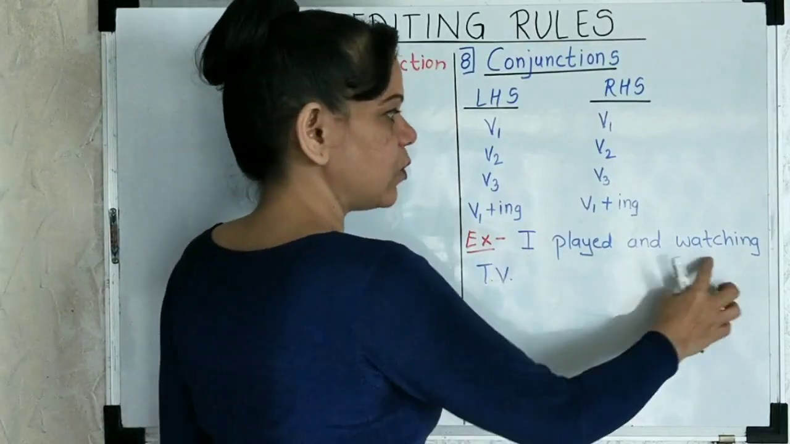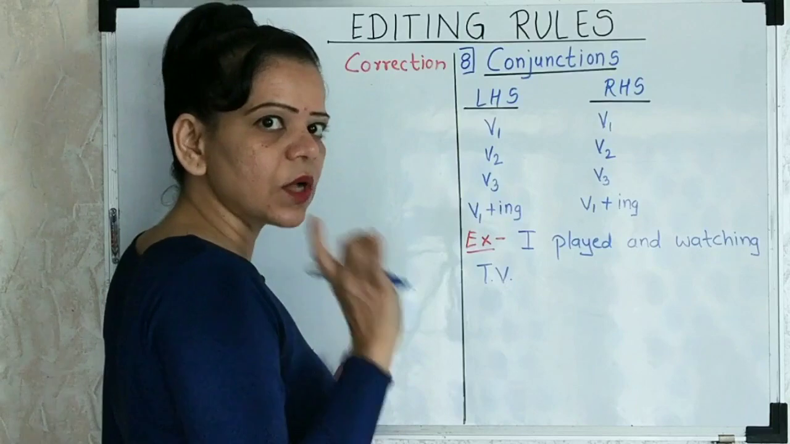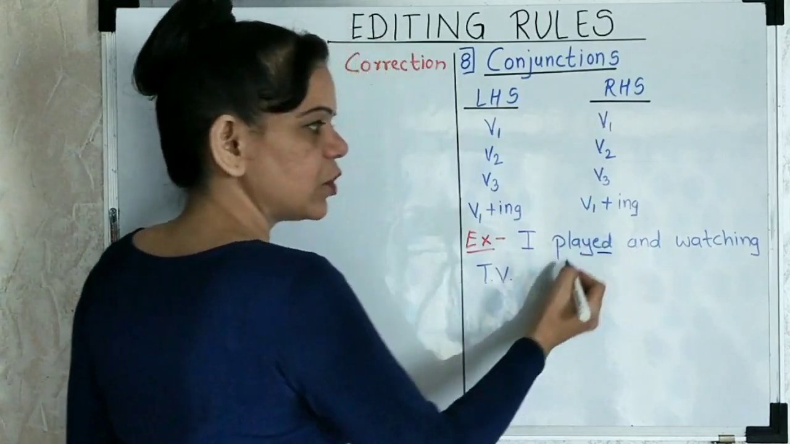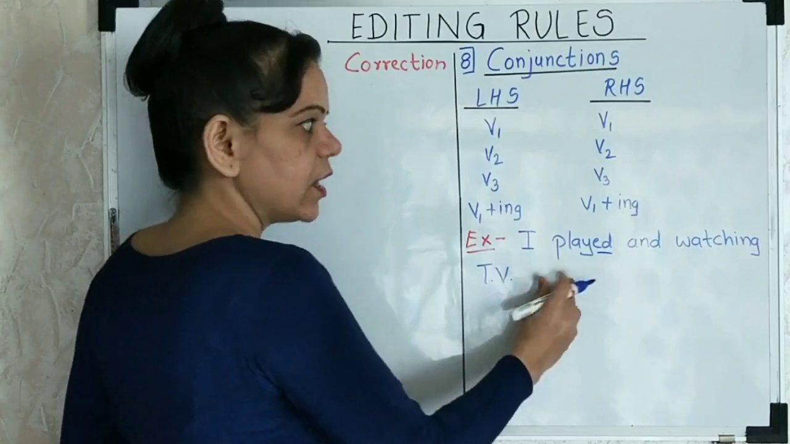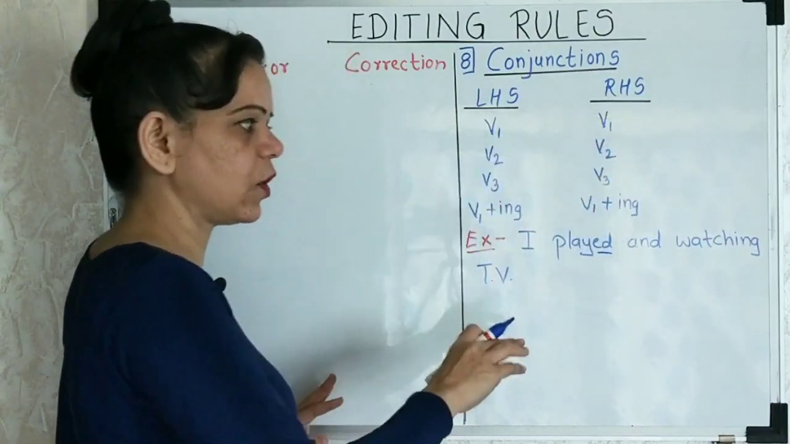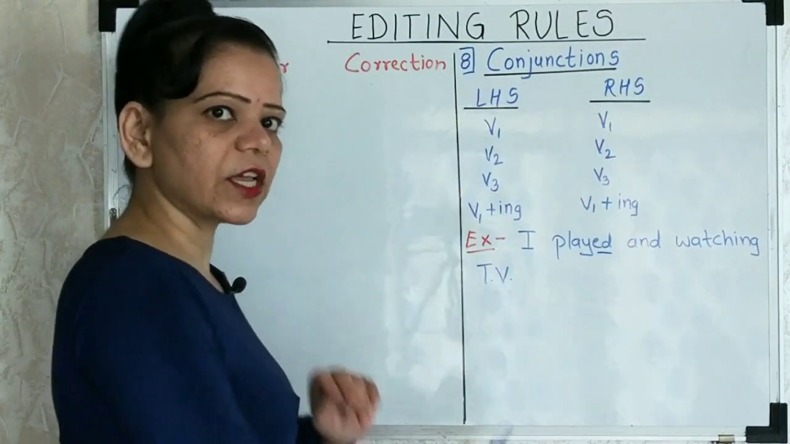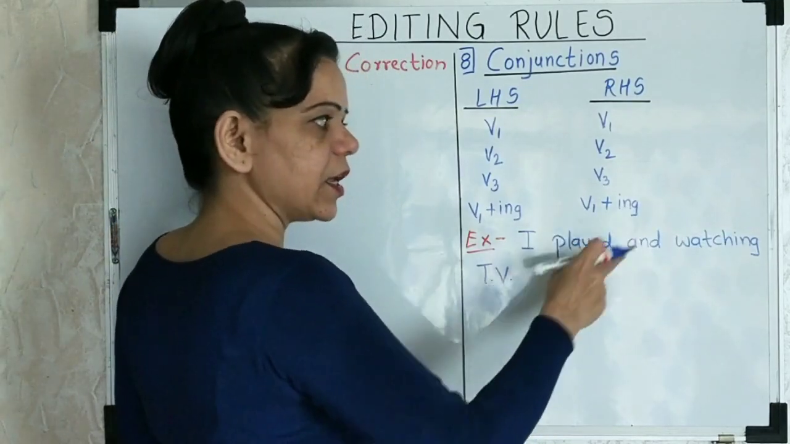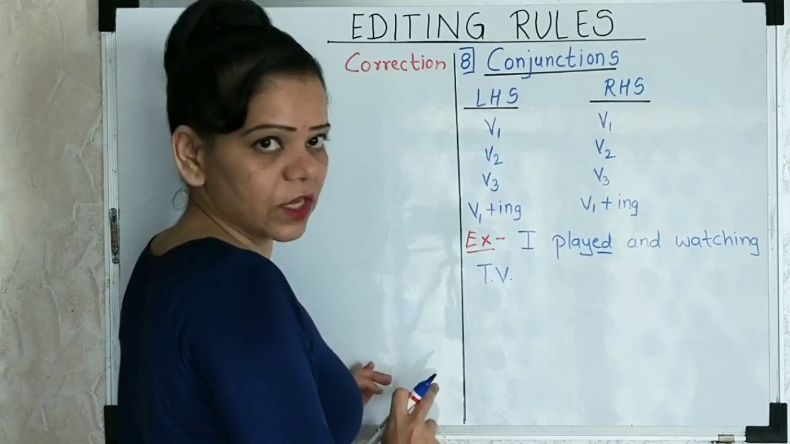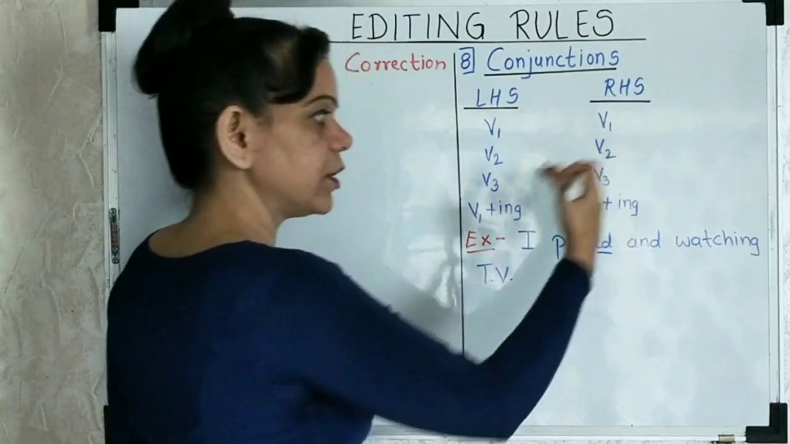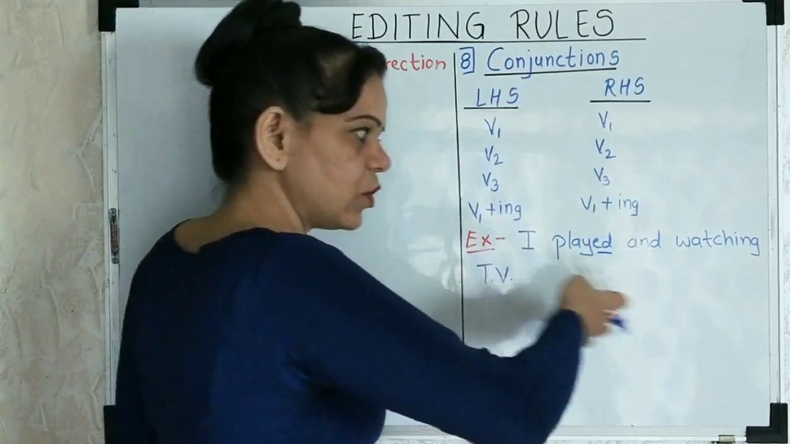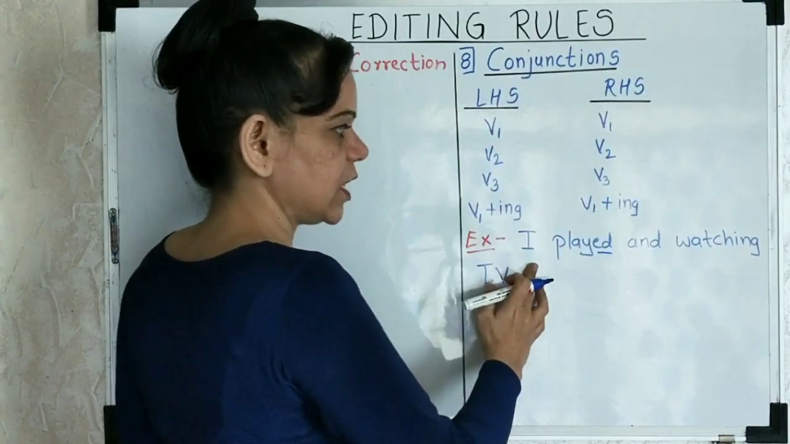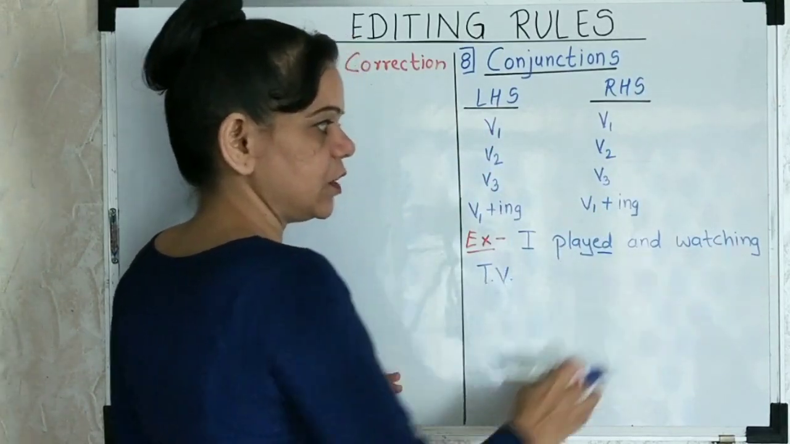I played and watching TV. There is no harmony over here. When I am using the past tense form before the conjunction "and", I have to use the past tense form after the conjunction as well. So can I do it this way? I playing and watching TV? No, that is not allowed. You cannot come back. You have to follow what you have started or finish off what you have started. So "I played and watching TV" is incorrect.